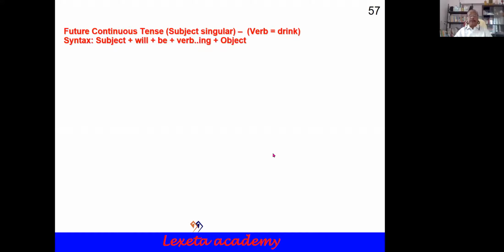Future continuous tense, subject singular, verb drink, the same verb. Syntax: subject plus will plus be. Is and are for present tense, was and were for past tense, be for future tense, the be verbs. So will plus be plus verb-ing plus object. This is the syntax.